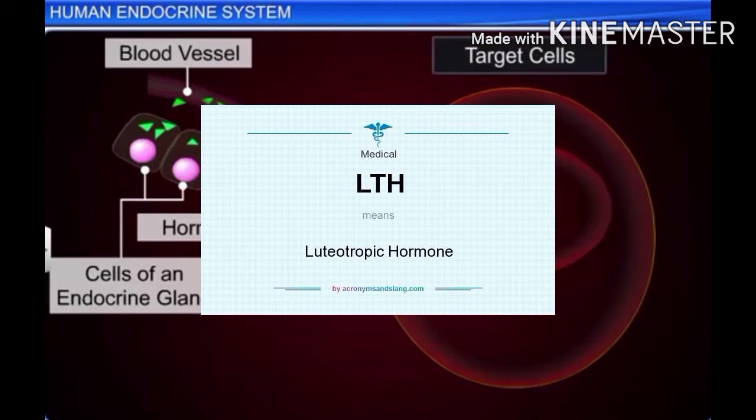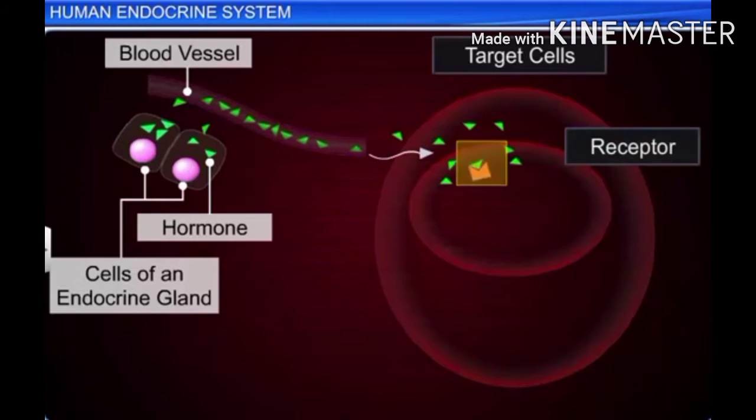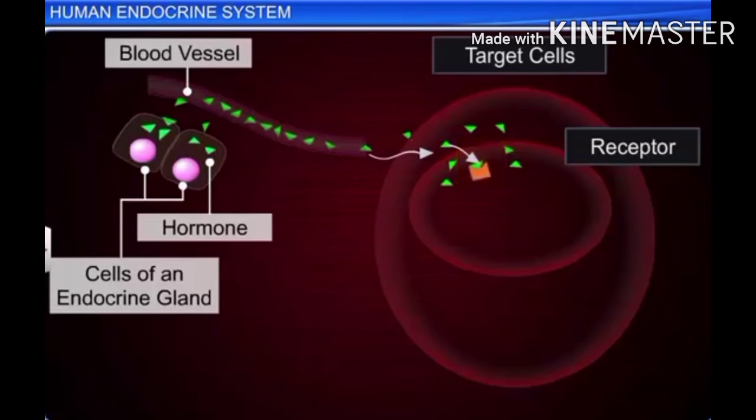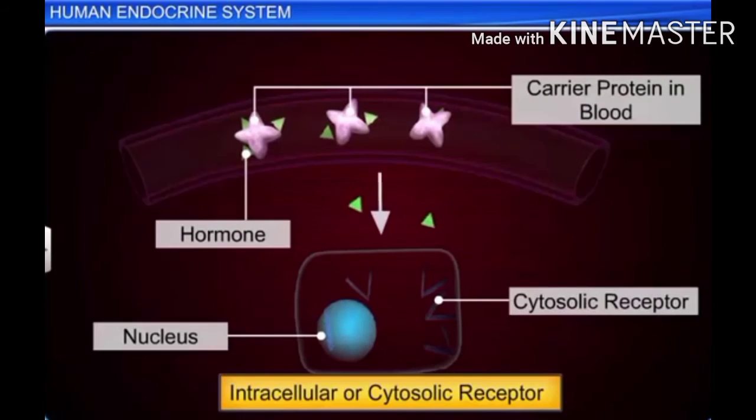LTH hormone, lactogenic hormone. Its main function is to stimulate secretion of milk in breast for infants. ADH hormone, antidiuretic hormone. It causes increase in blood pressure. It is helpful in maintaining the water balance in the body and reduces the volume of urine.